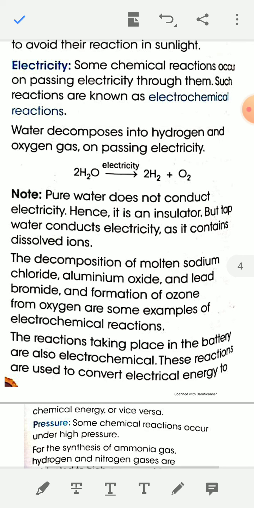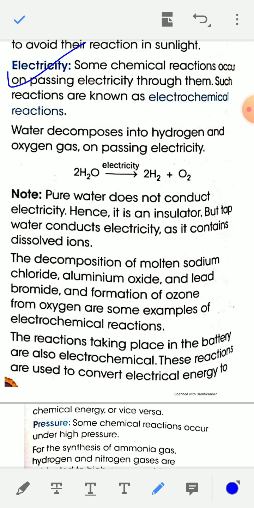Next condition is electricity. Some chemical reactions occur on passing electricity through them, and such reactions are known as electrochemical reactions.